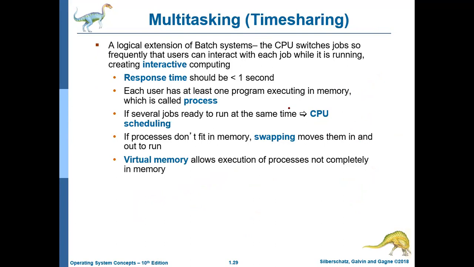Multitasking or time sharing. Multitasking means we are having multiple tasks at a time. We are having a single system, like in the previous slide we have discussed. So whenever you are using multitasking or multi-programming, both are same. Multitasking means you are running more than one process at a time. A logical extension of batch system, the CPU switches jobs so frequently that users can interact with each job while it is running, creating interactive computing.